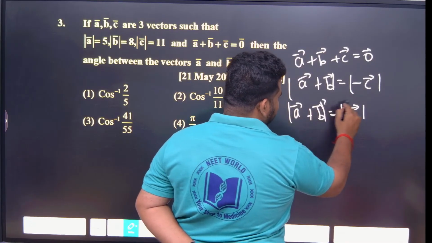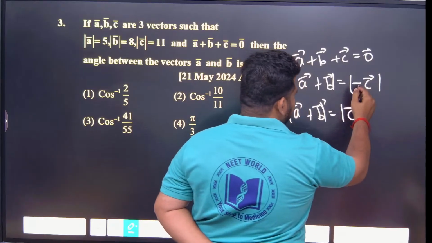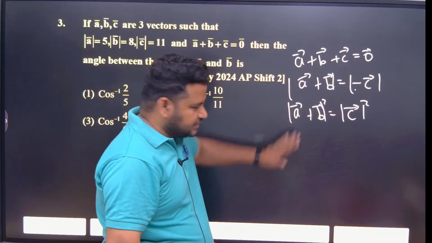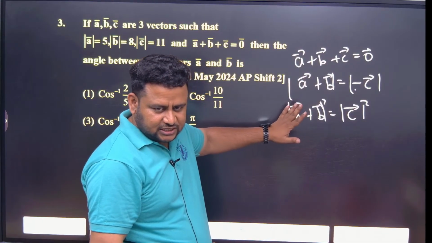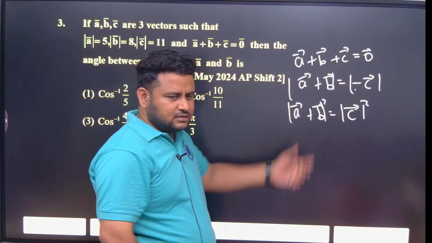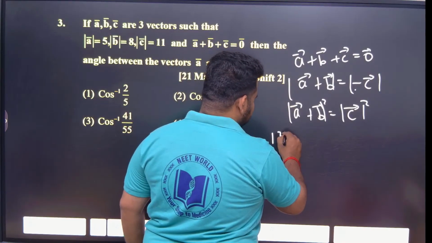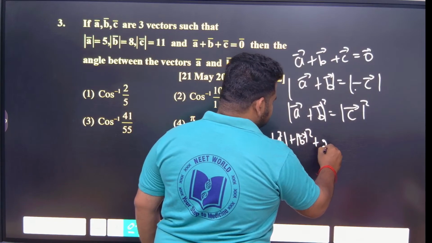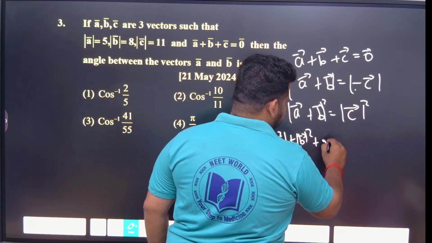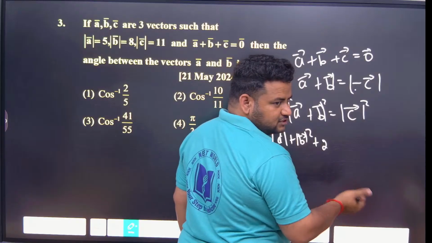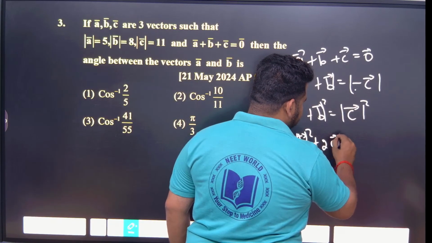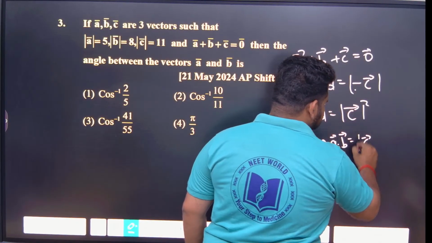Now I will square on both sides. If I square on both sides, this minus will become plus anyway. Keep this relation as it is. What does this relation say? I can reduce it to A square plus B square plus 2 times A dot B, that is equal to modulus of C whole square.